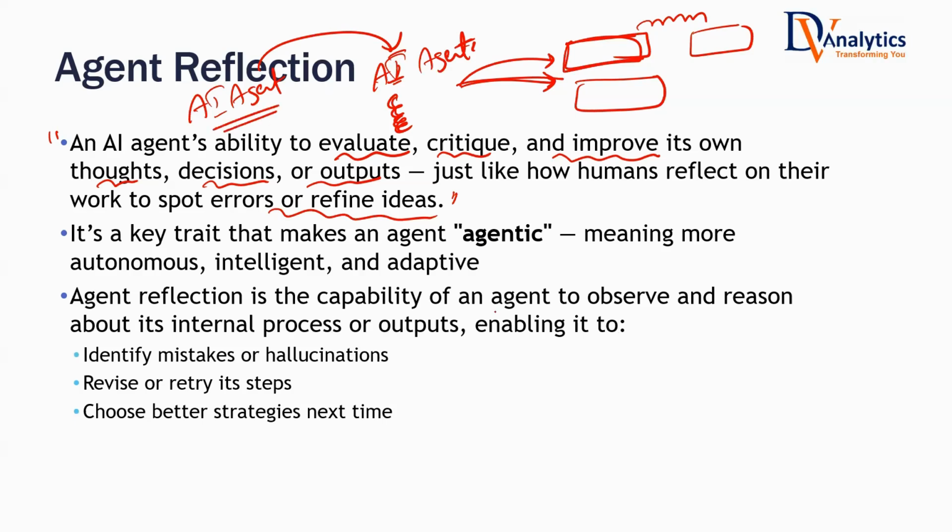Agent reflection is a capability of an agent to observe and reason about its internal process output, enabling it to identify mistakes and hallucinations, and revise or retry the steps. So the first agent's responsibility is always to focus on the task only. But the second agent, with reflection, its responsibility is not to focus on the task. Its responsibility is to see whether whatever the first agent is giving is right or wrong. So this agent will try to see whether there are any potential hallucinations, or is there any strategy that the first agent has to change.